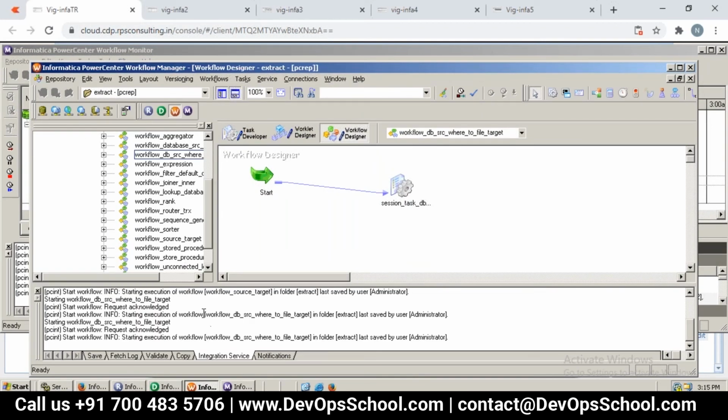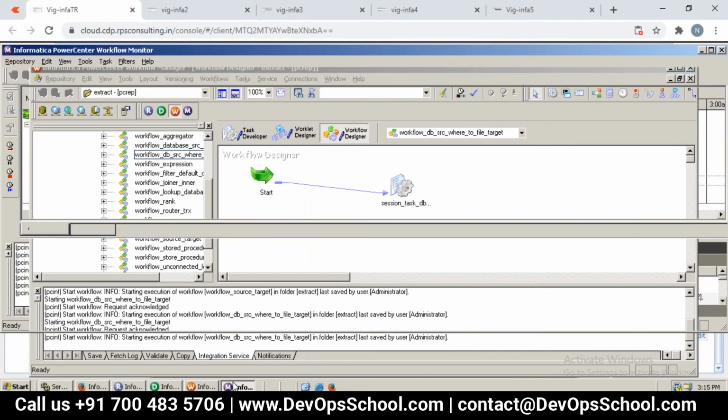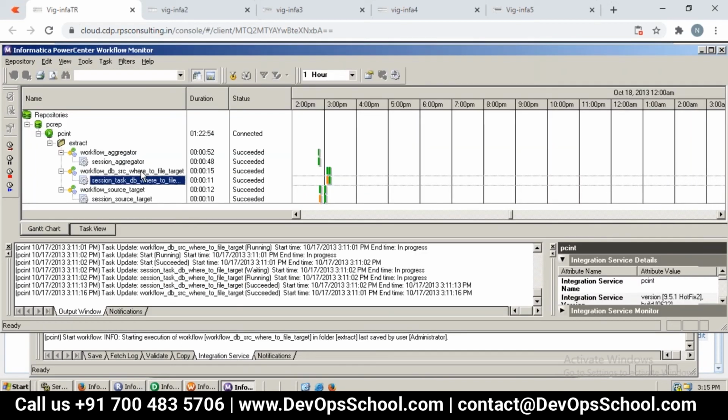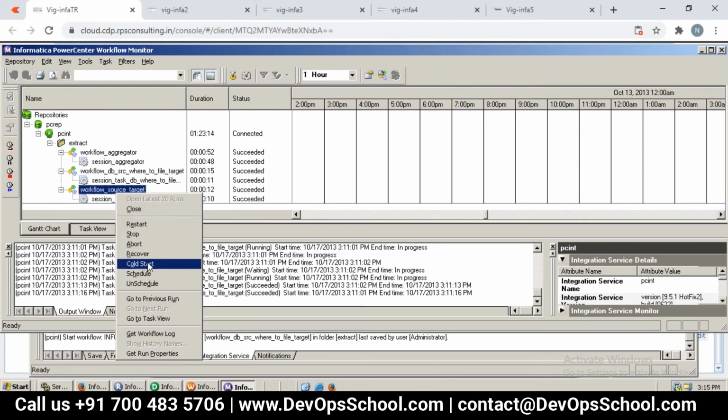Yeah. Let me go to workflow monitor, and wherever you have this SP, right, you can just open that. Yeah. So we could able to see that message. Yeah. Which is let me open this. Yeah. Here. So this log we need to open.